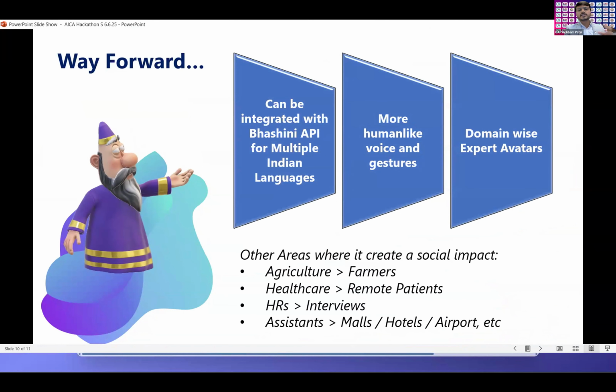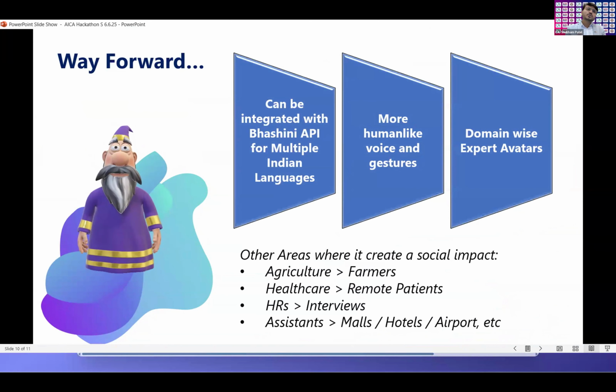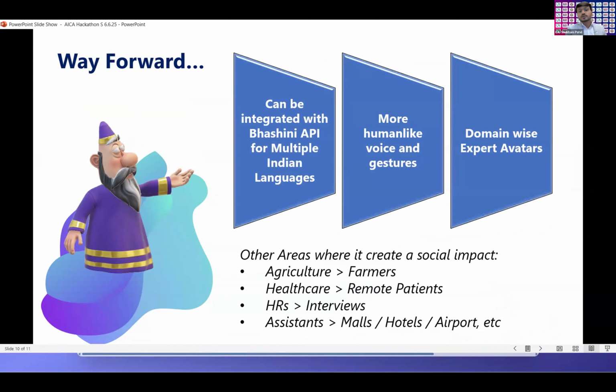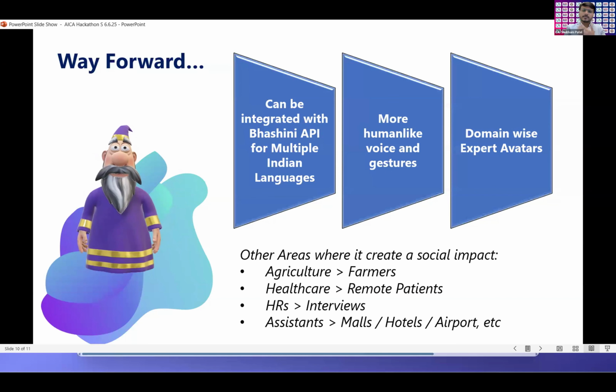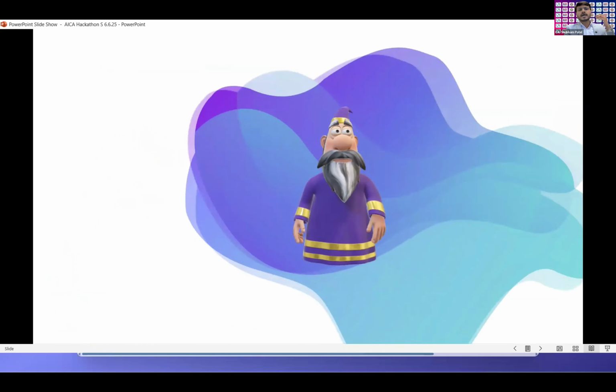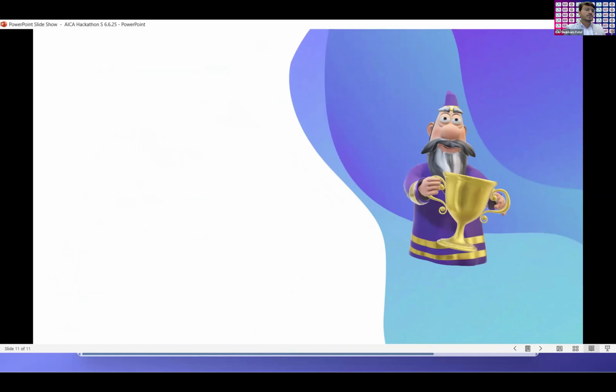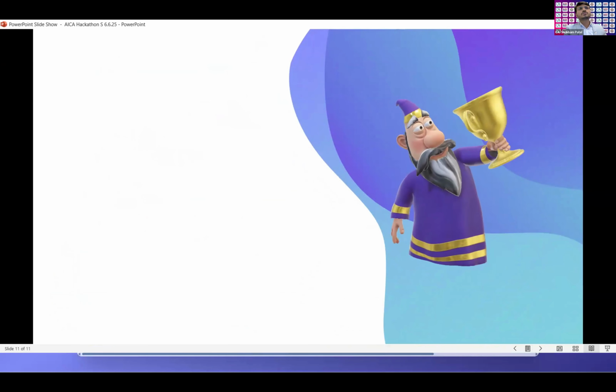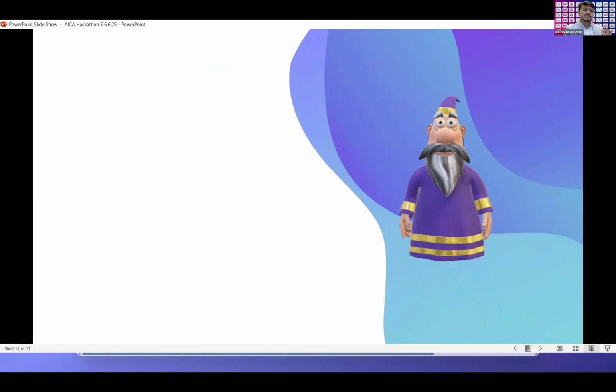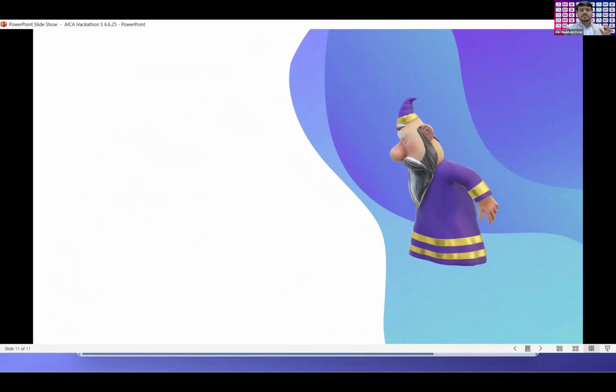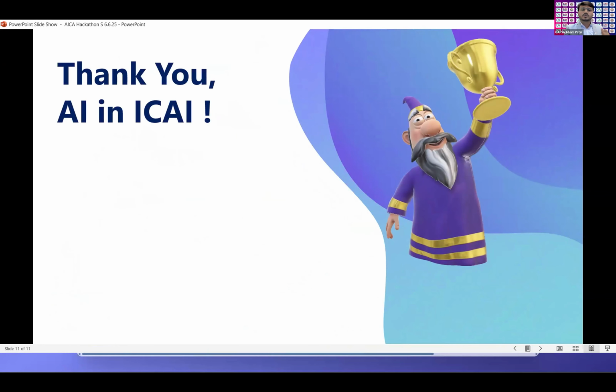Other areas where it can create social impact can be related to farmers in farming, or remote patients. It can be used by HR for interviews, or by malls or any other type of services as well. But the main important thing is chartered accountants' consultancy.